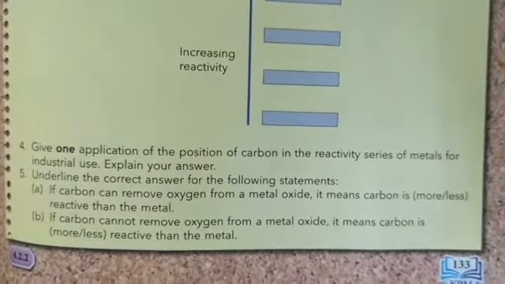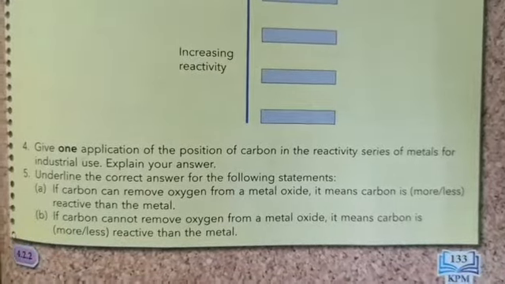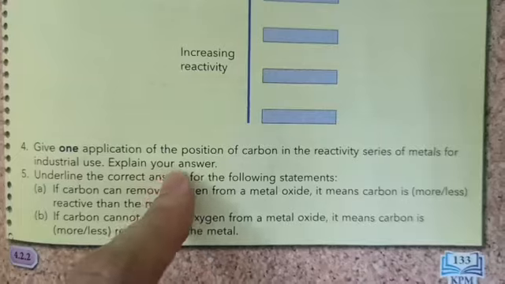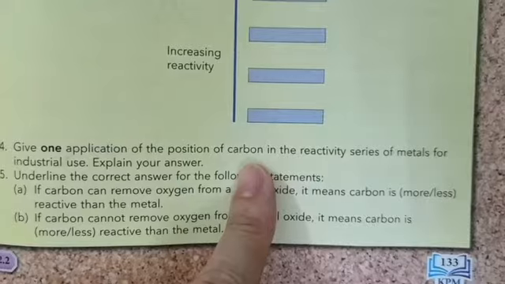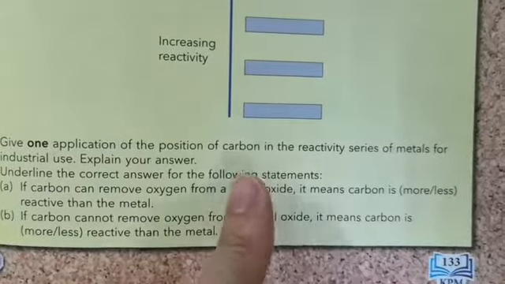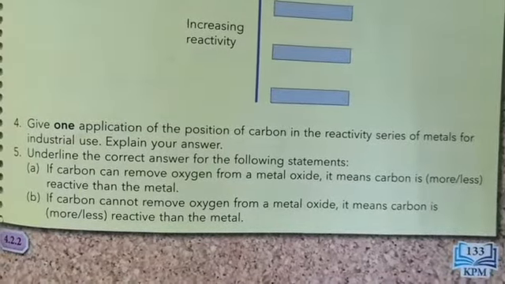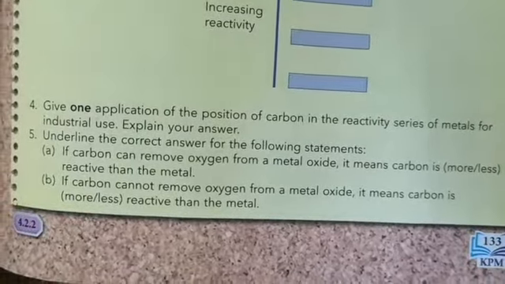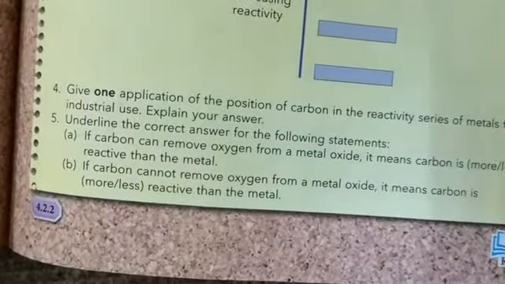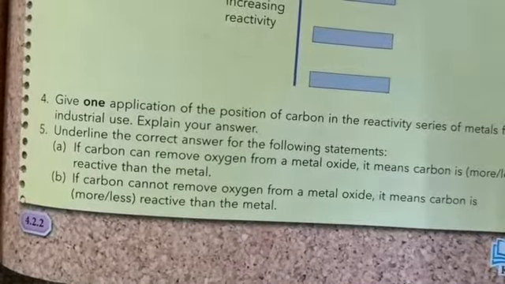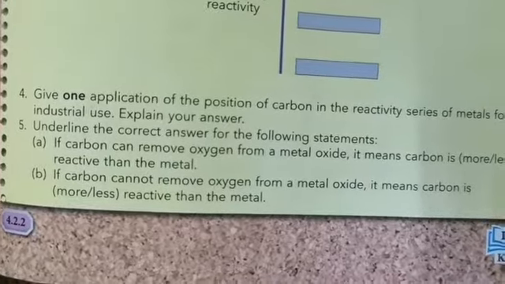So metals which are less reactive than carbon can be extracted by using carbon. So you use carbon and the metal ore and then extract the metal out. Remember, when we find minerals in the earth, they are in their ores. So we need to use carbon to remove the oxygen from those ores so that we get the pure metals. So that's called extraction. We extract the metal out from its ores.